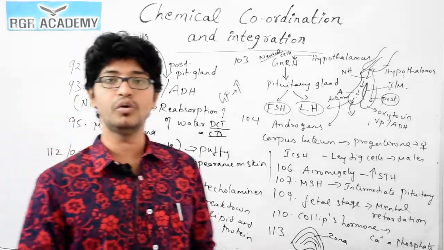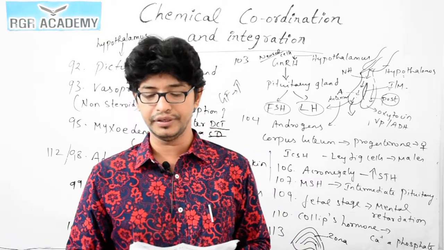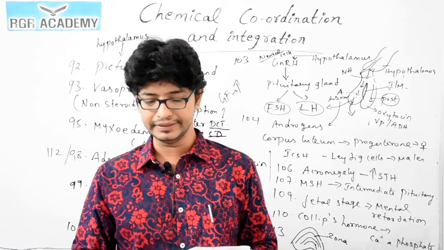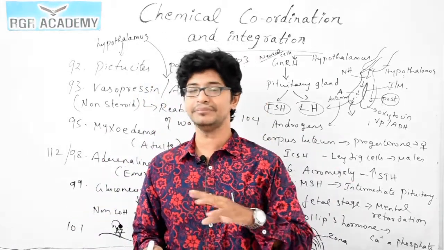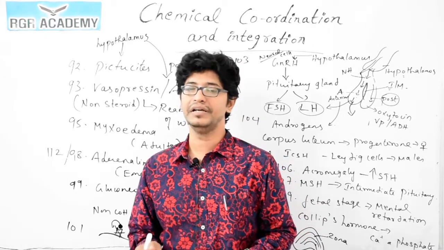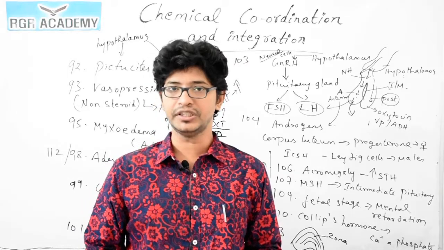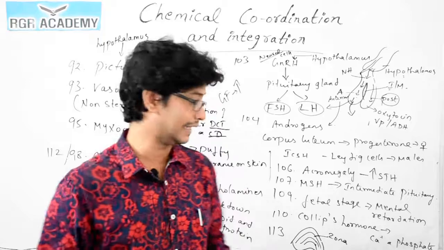Then question number 114. The presence of which of the following in urine indicates diabetes mellitus? It is glucose. As you know, diabetes mellitus and diabetes insipidus are different. Diabetes mellitus is definitely related to glucose absorption, where insulin is not performing its function or the person is deficient in insulin. In this case, the glucose causes hyperglycemia.